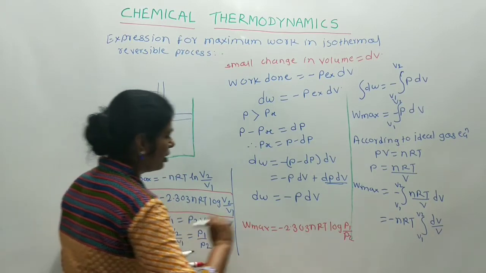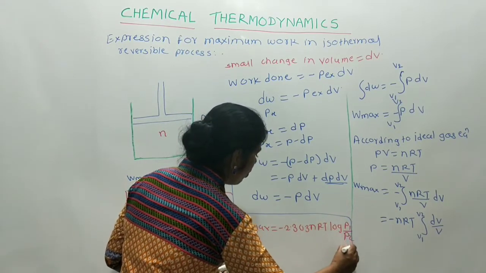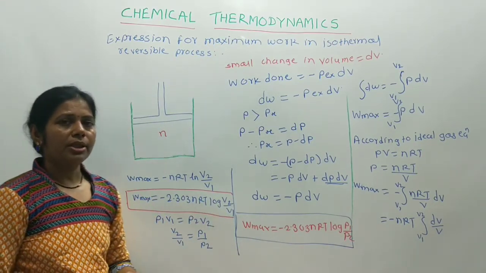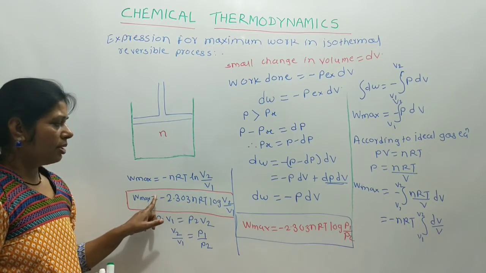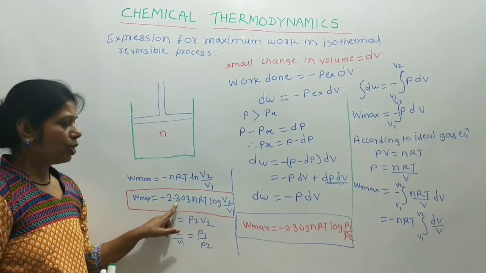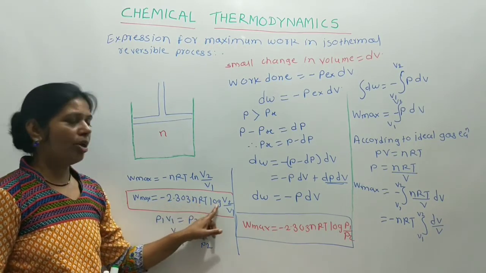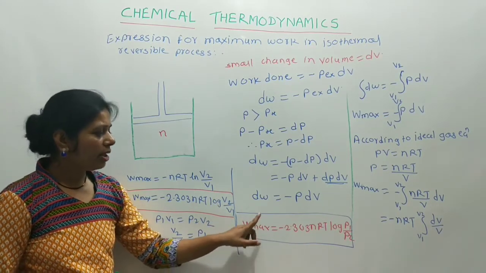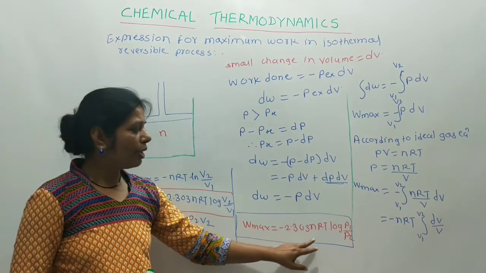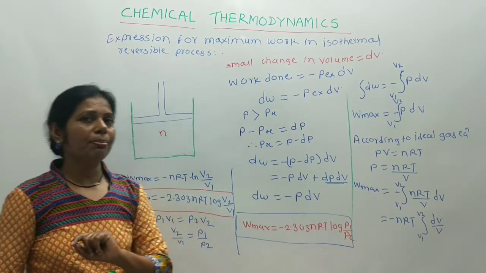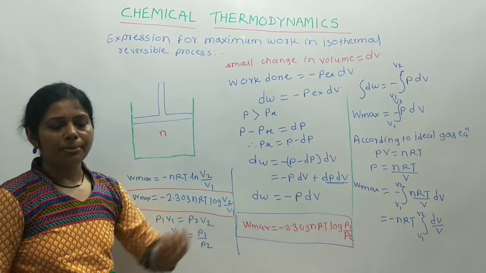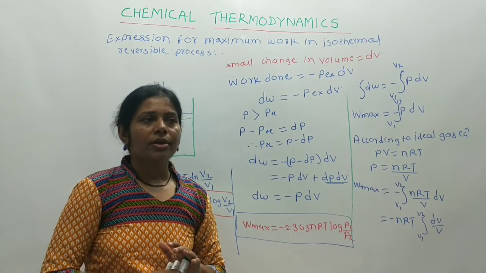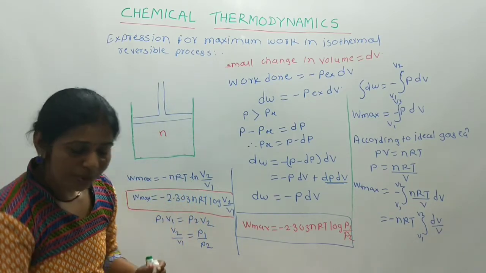Now these are the two equations for the maximum work in an isothermal reversible process. First, W max is equal to minus 2.303 nRT log V2 upon V1, which is in terms of volume. Second, W max is equal to minus 2.303 nRT log P1 upon P2, which is in terms of pressure. Now when we discuss all these expressions of work,